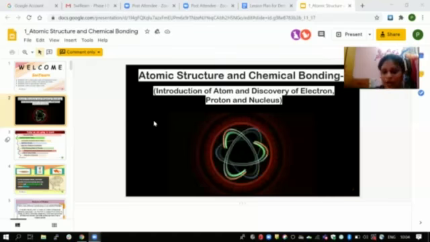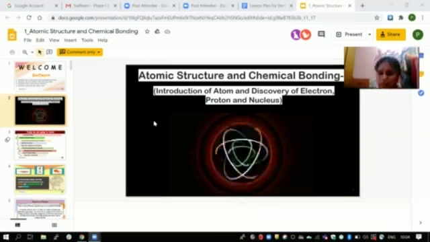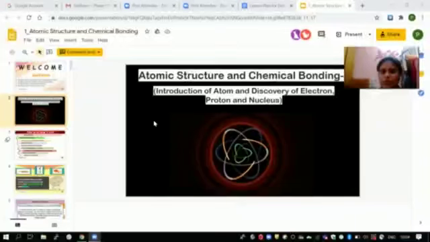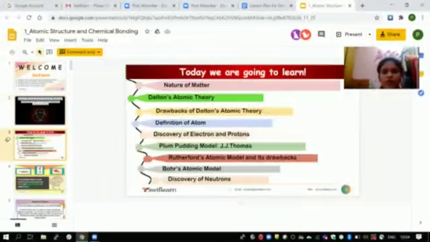Today our topic is atomic structure and chemical bonding. First, it goes with the introduction of atom and discovery of electron, protons, and nucleus. Today we are going to learn nature of matter, Dalton's atomic theory, drawbacks of Dalton's atomic model, definition of an atom, discovery of an electron and proton, plum pudding model of J.J. Thomson, Rutherford's atomic model and its drawback, Bohr's atomic model, and discovery of neutrons.